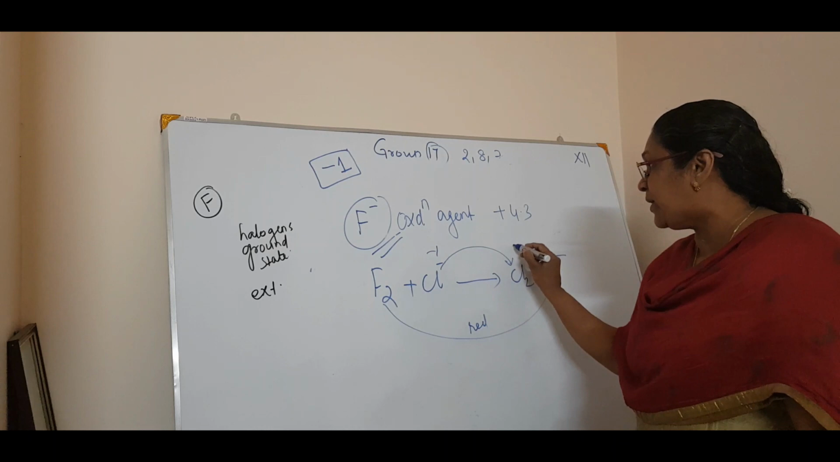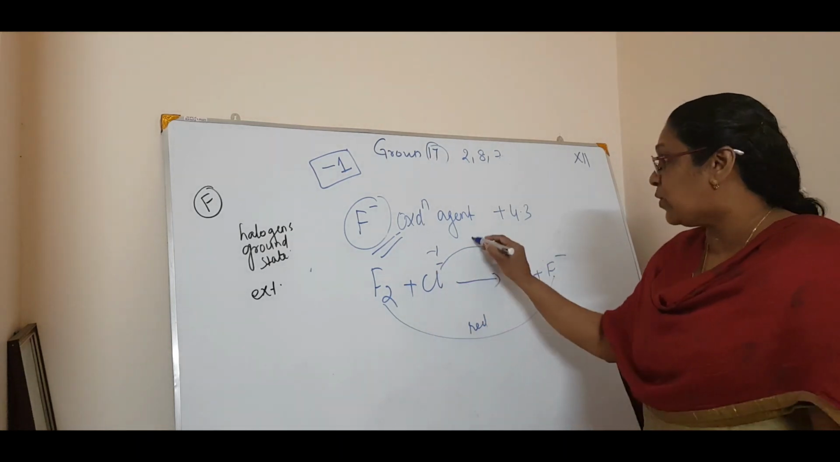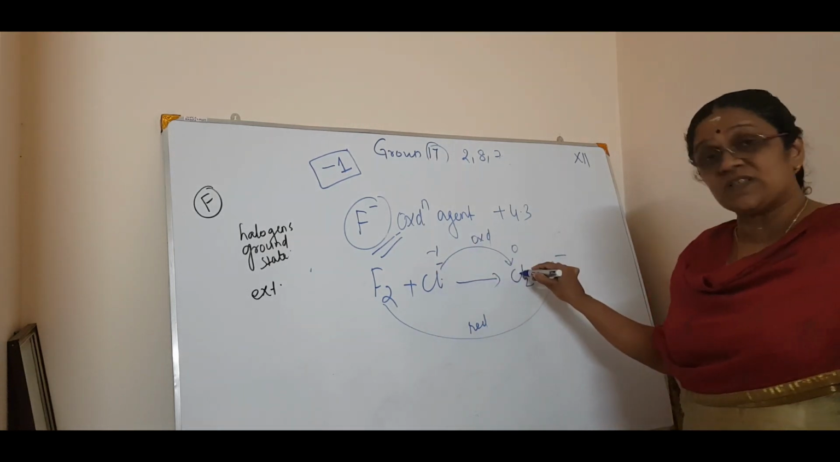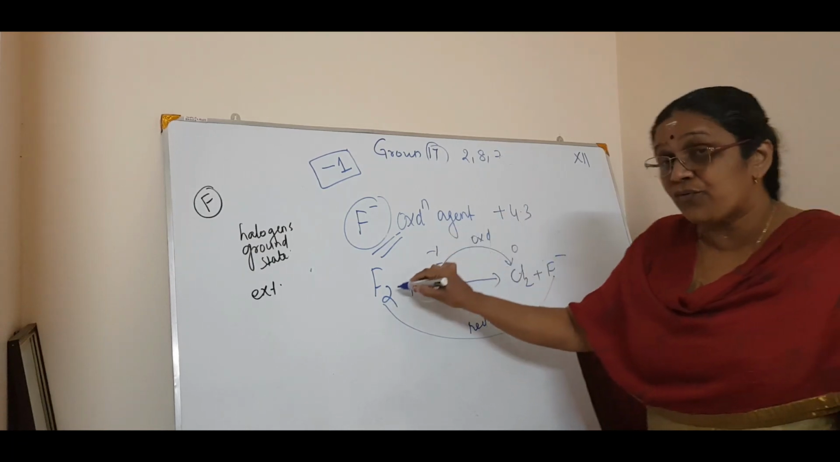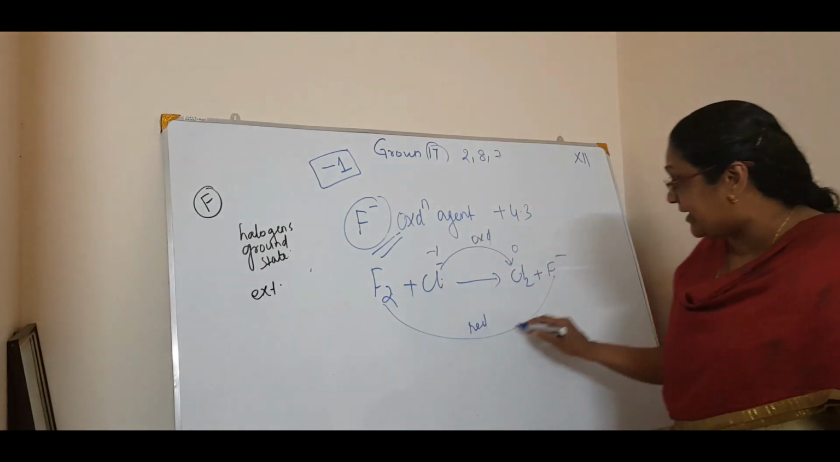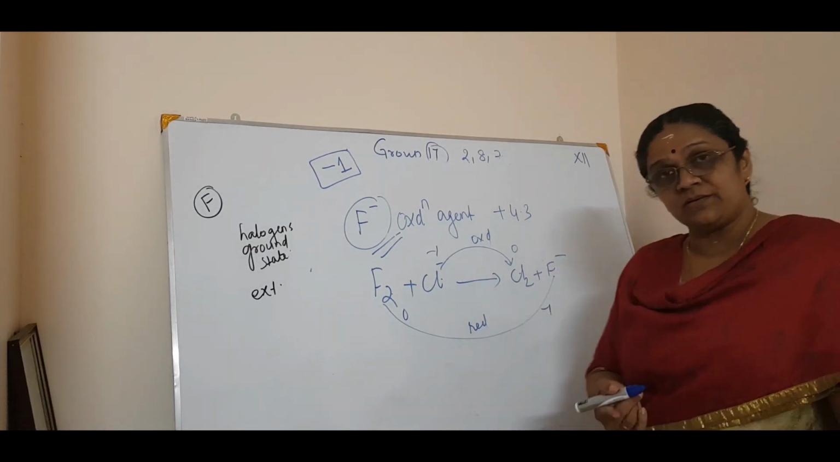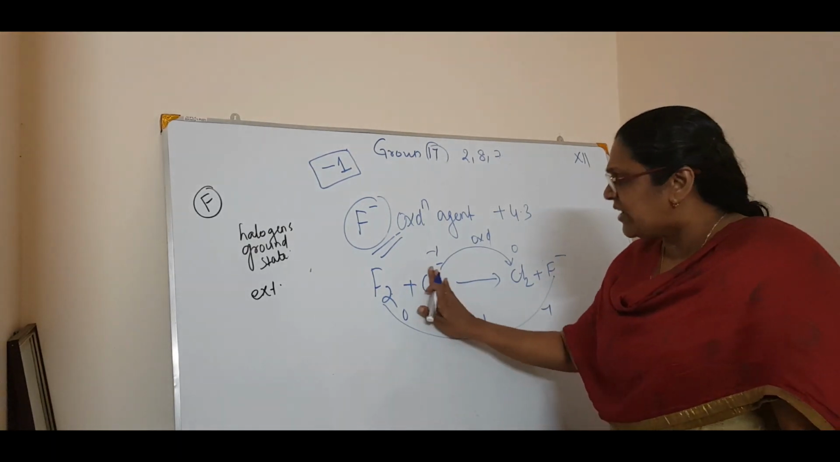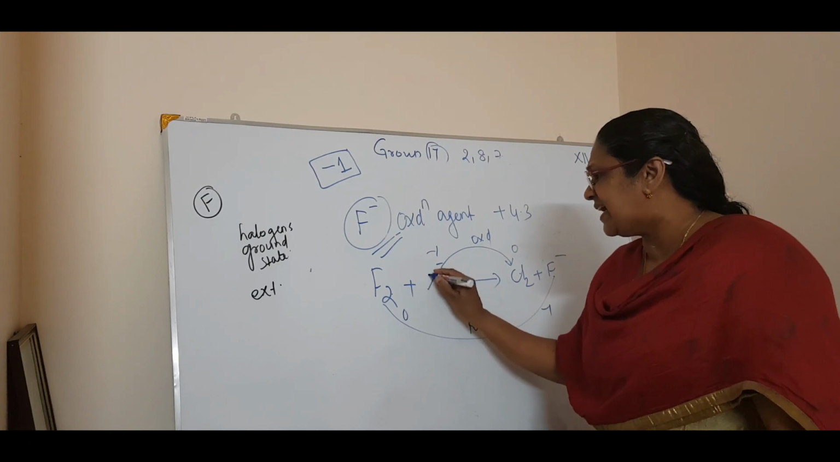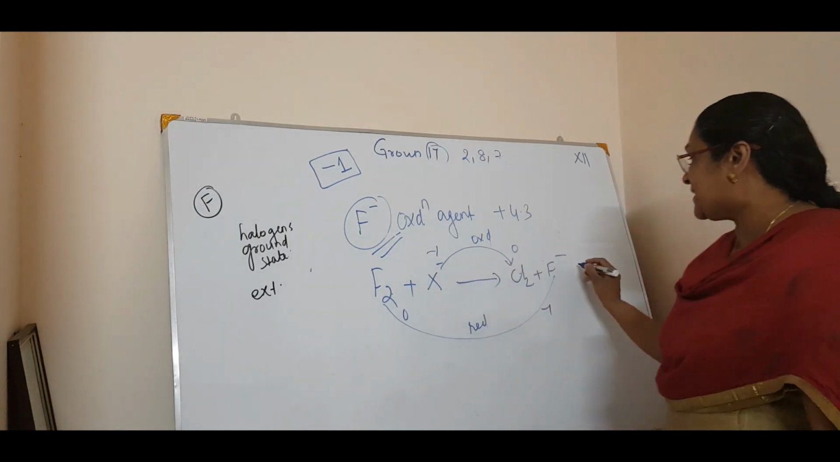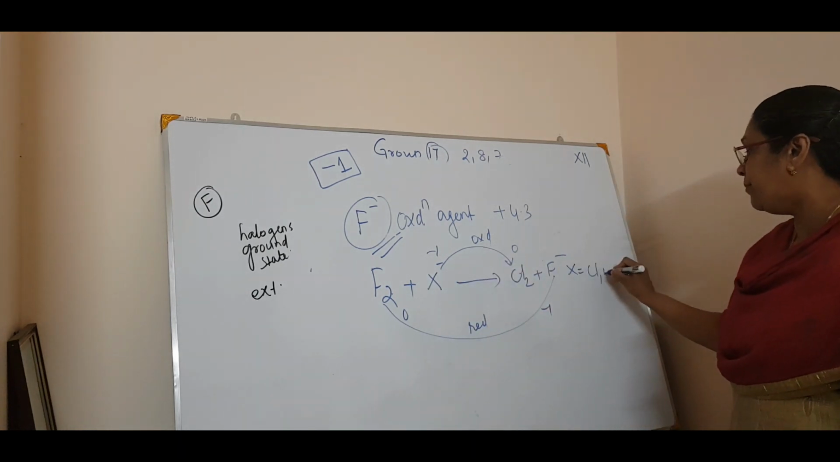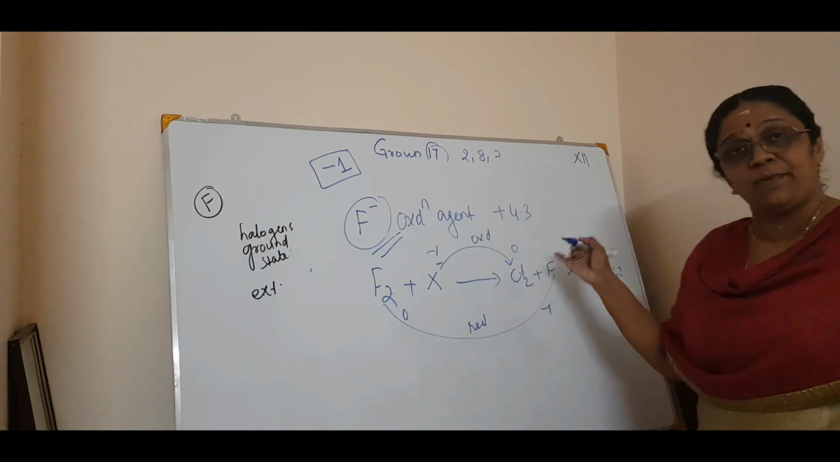Oxidized means going from -1 to 0, an increase. That is oxidation. So chlorine is being oxidized. Who is oxidizing it? Fluorine is. Fluorine itself is getting reduced, from 0 to -1. See this reduction. In general we can write X minus, where X is chlorine, bromine or iodine. It can be all three.